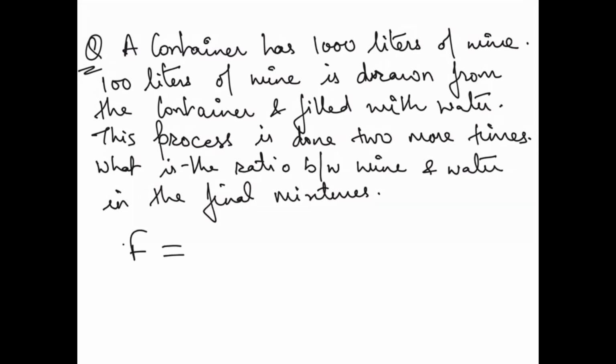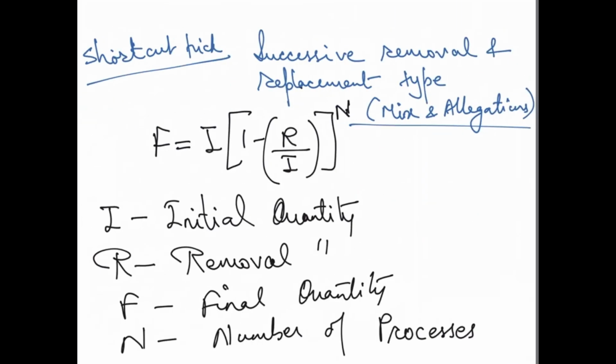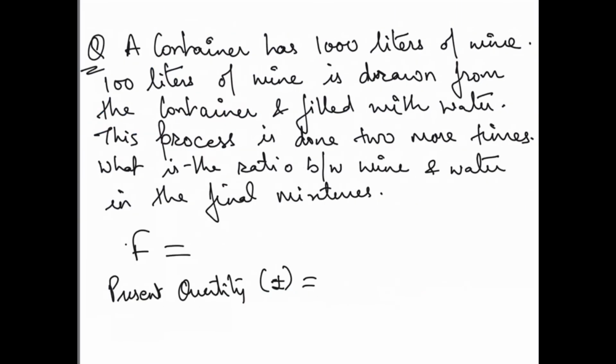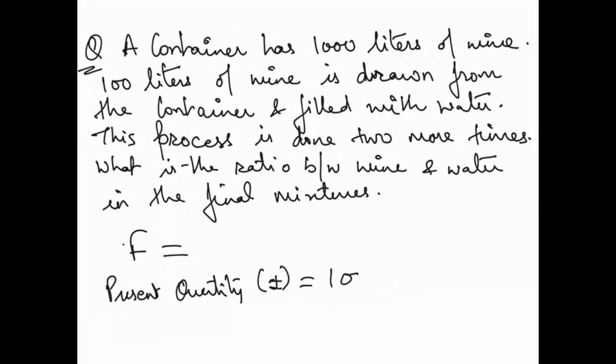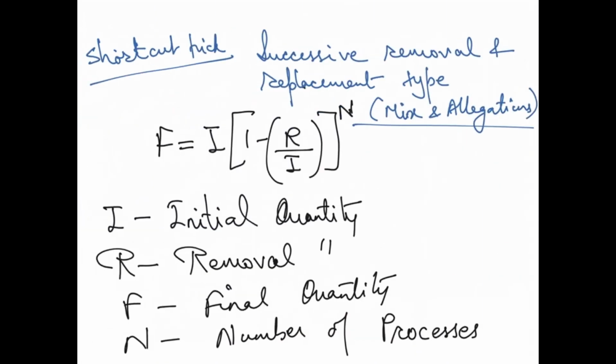So what is the present quantity? Present quantity as in we are talking about the initial, right? So when you have to tell the initial one, see, the question is the initial quantity, right? So what is the initial quantity here? A container has 1000 liters of wine. So 1000 is your initial, right? Then what is the next thing they have asked? Removal. R is the removal quantity.